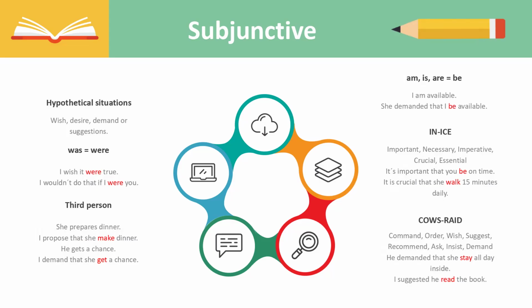Cow's raid. Whenever you use these words, you're supposed to use the verb that comes in the second half of the sentence in the base form. You never conjugate them. Perfect.